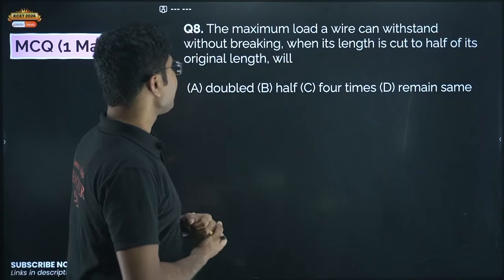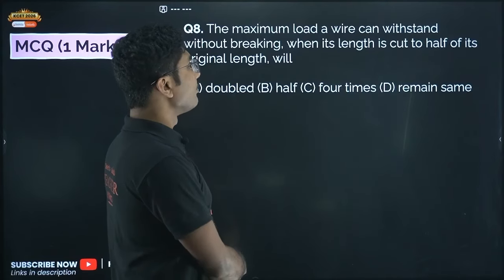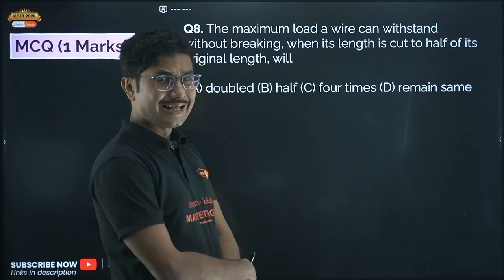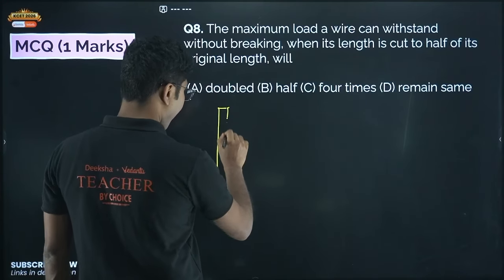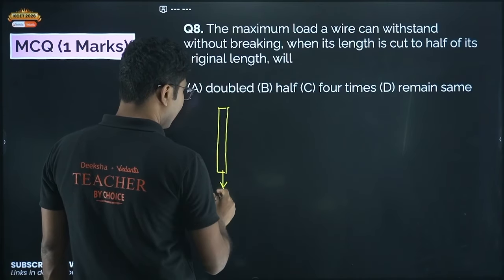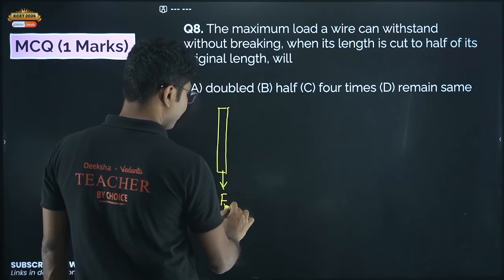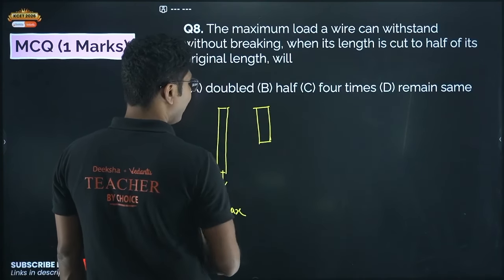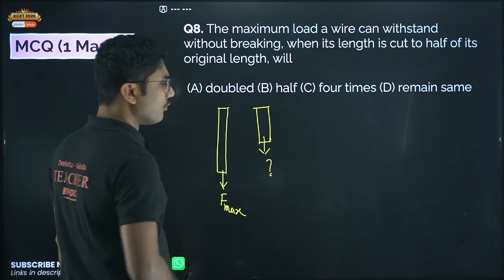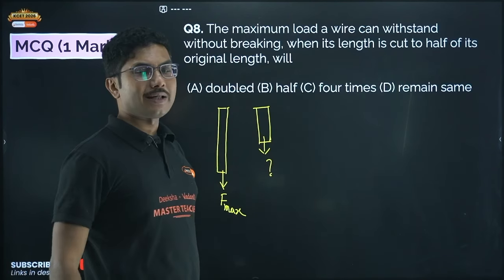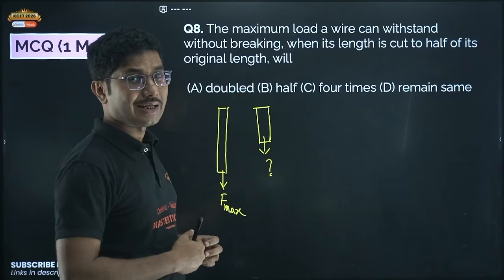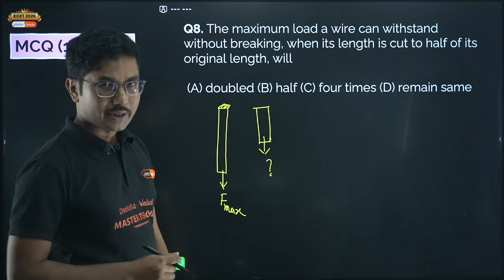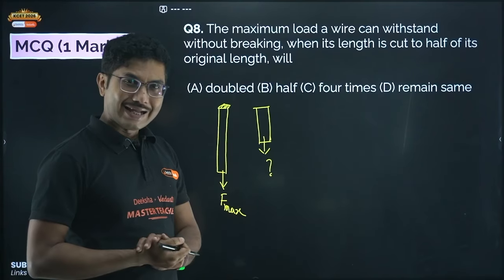Now, next question. The maximum load a wire can withstand without breaking when its length is cut into half of its original length. So you have a wire, and the maximum load it can take is say F max. Now if you cut the wire into half, that means the length is now L by 2. How much maximum force can it withstand? You have to remember that the maximum force that any wire can withstand depends on the area of the wire. It is independent of the length.